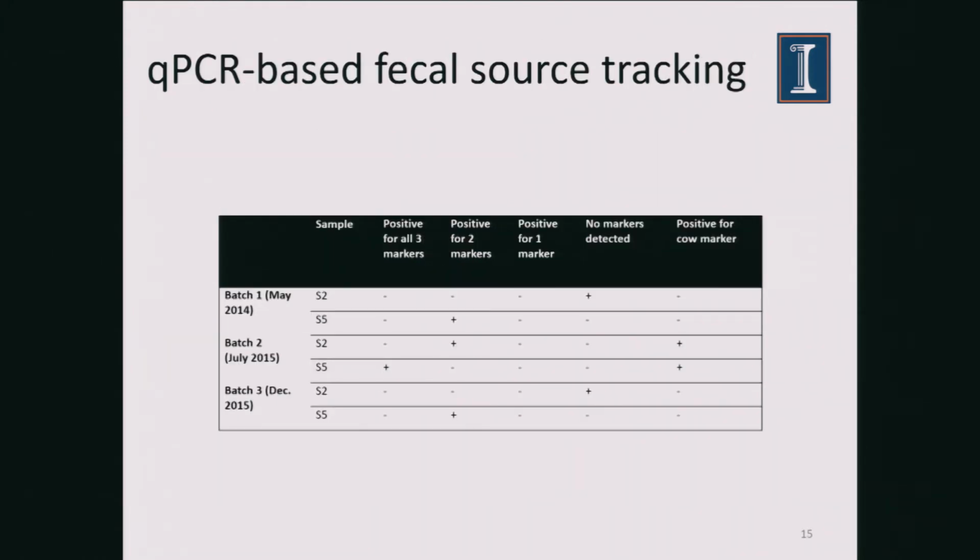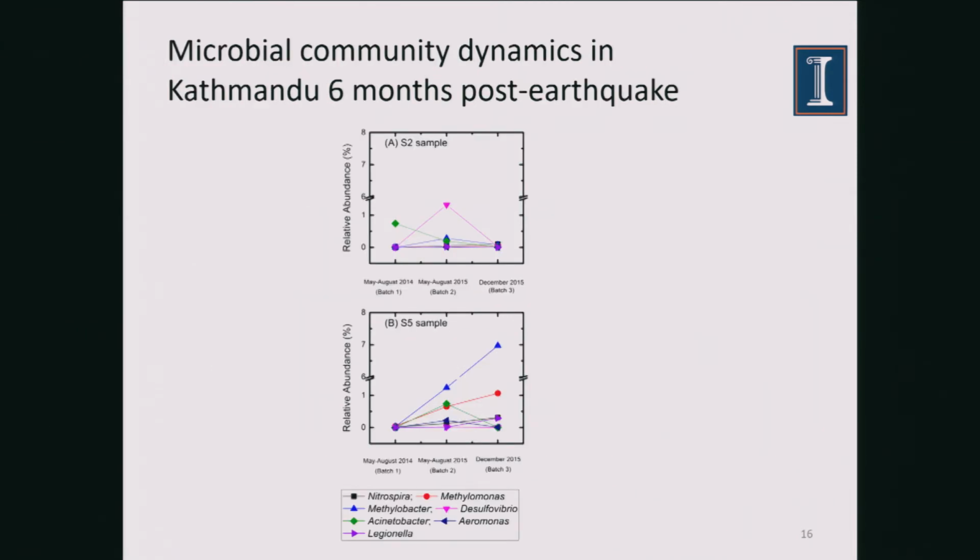Also, we did fecal source tracking, which basically talks about the detection of human and animal feces in the water. So batch 1 is before the earthquake, batch 2 right after the earthquake, and batch 3 8 months after the earthquake. We saw that the markers were detected more right after the earthquake, and it went back to its original condition 8 months after the earthquake, basically saying that there were a lot of sanitation issues right after the earthquake in the sampling sites.